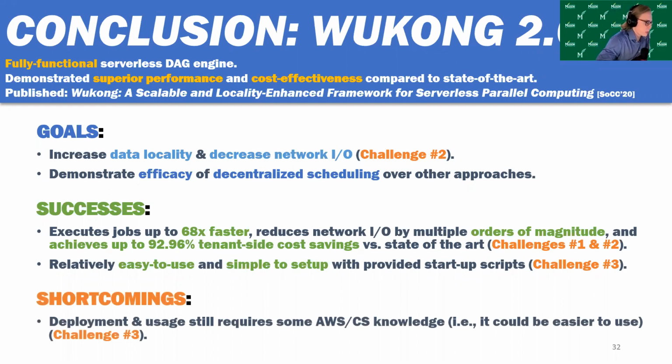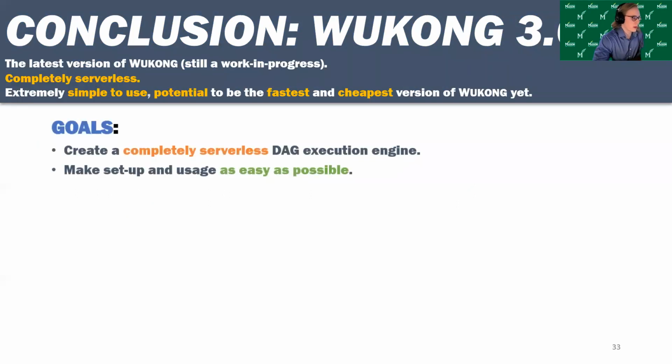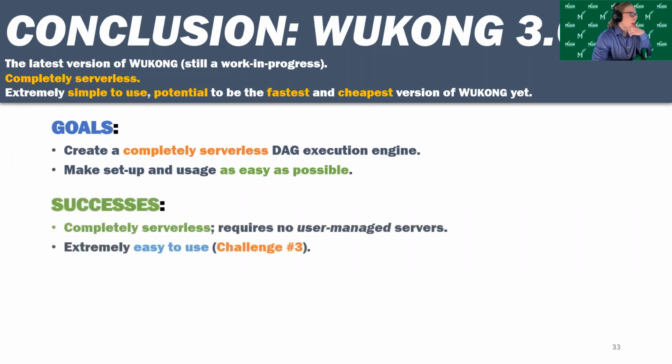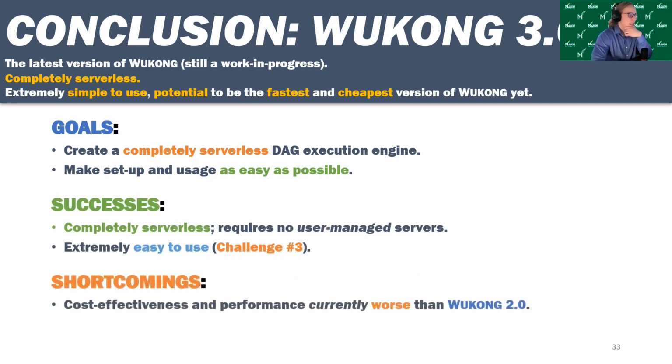But as I said, the deployment still required some knowledge of AWS, so we wanted to fully address challenge 3 with Wukong 3.0. We wanted to make it completely serverless. We wanted it to be as easy to use as possible. We succeeded in that respect. There are no user managed servers required, and it is extremely easy to use. But its performance and cost effectiveness are currently worse than Wukong 2.0.